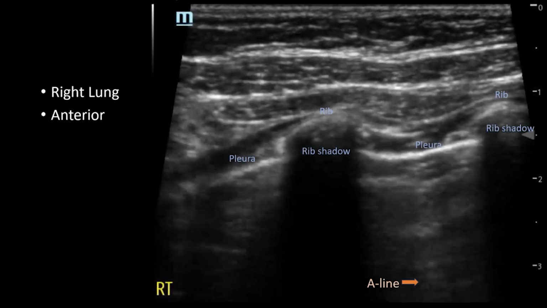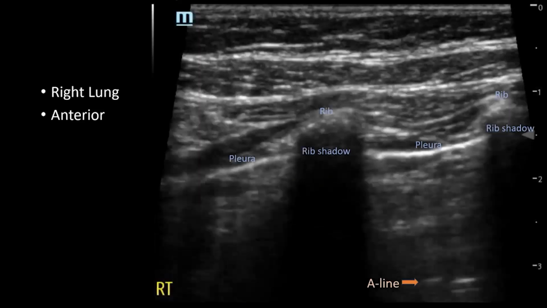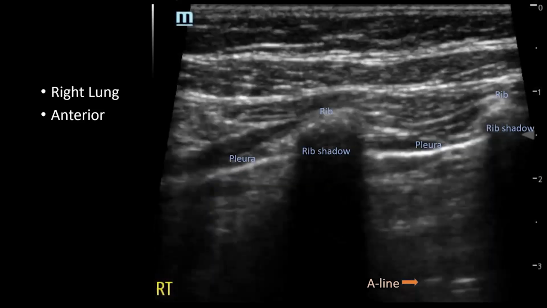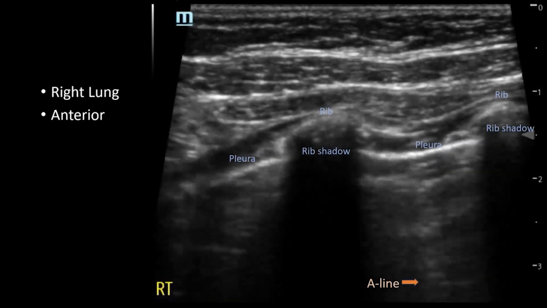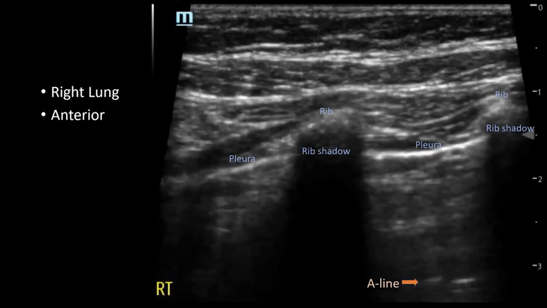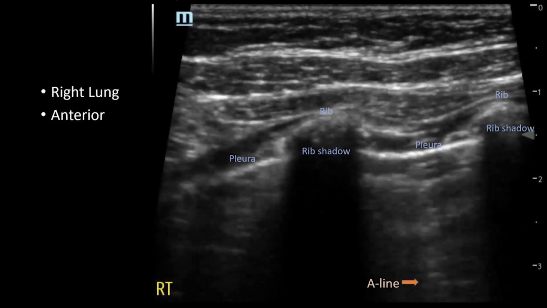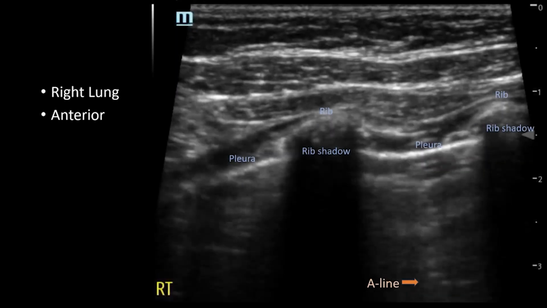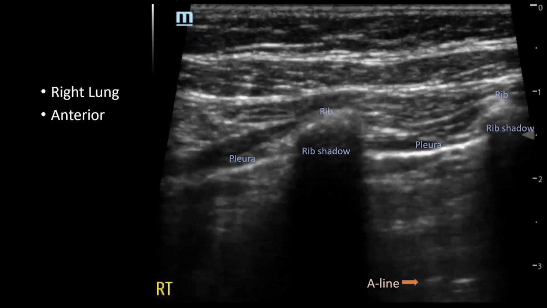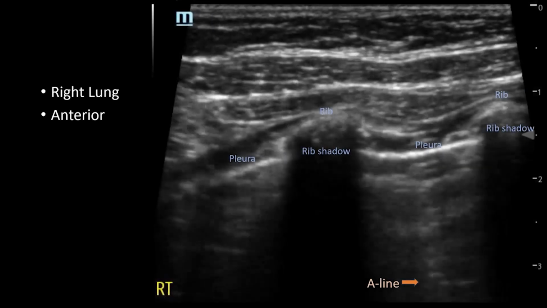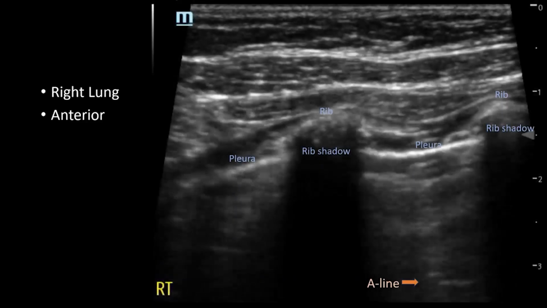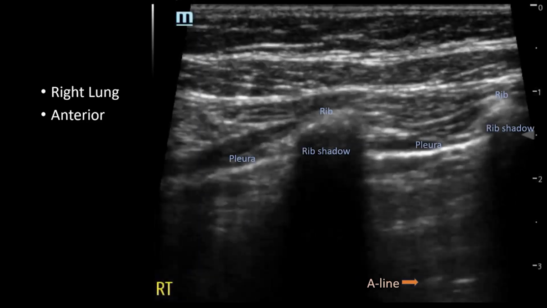When the probe is angled perpendicular to the pleura, ultrasound waves are reflected from the air layer in the pleura, producing an image of what looks like pleural lines that lie equidistant to the true pleural line. These reverberation artifacts can continue reflecting back and cause several A lines to appear before dissipating. These A lines lie horizontally as opposed to the B lines, which are vertical artifacts that appear as echogenic lines and extend from the pleural line into the lung parenchyma. We don't see these here.